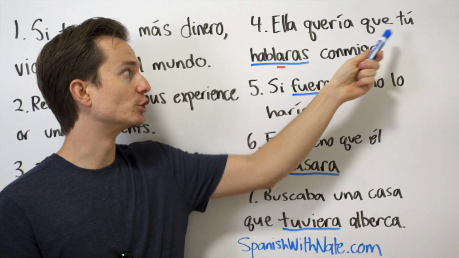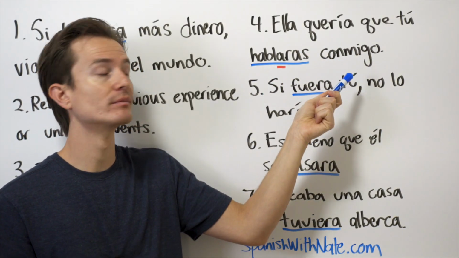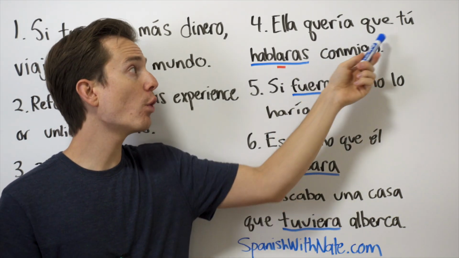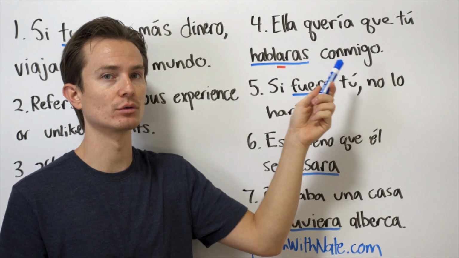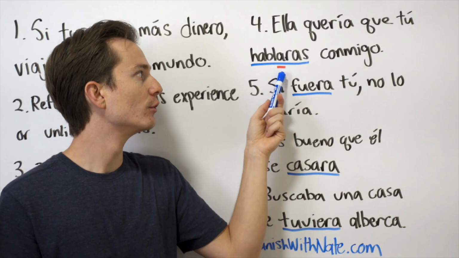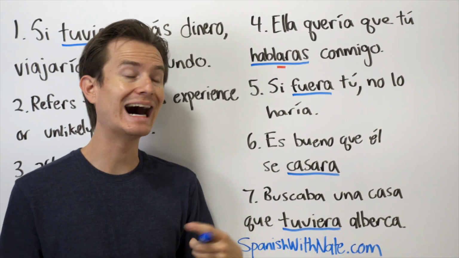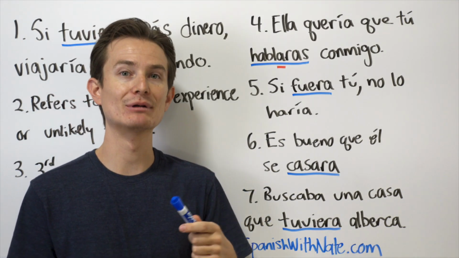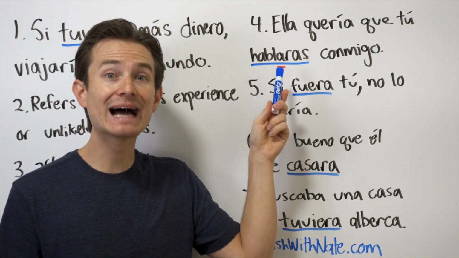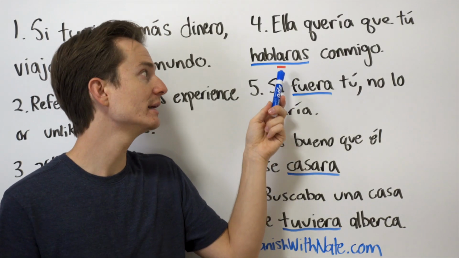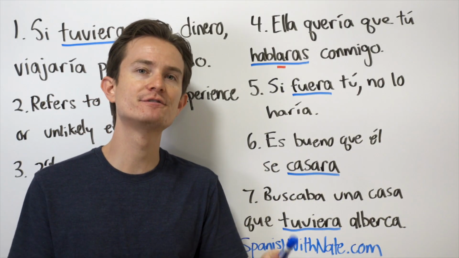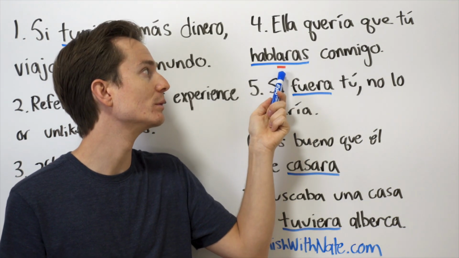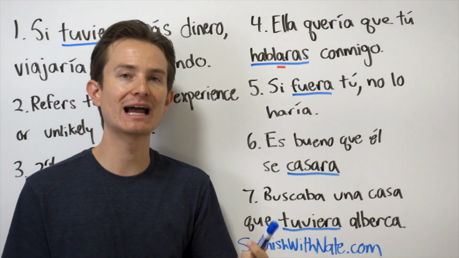Ella quería que tú hablaras conmigo. She wanted you to talk with me or to speak with me. Now, the reason I put this little red line under the a is because notice how I'm not saying hablarás, I'm saying hablaras. So in Spanish, the natural emphasis on a word falls on the second to last vowel, which in this case would be this a right here, hablaras.